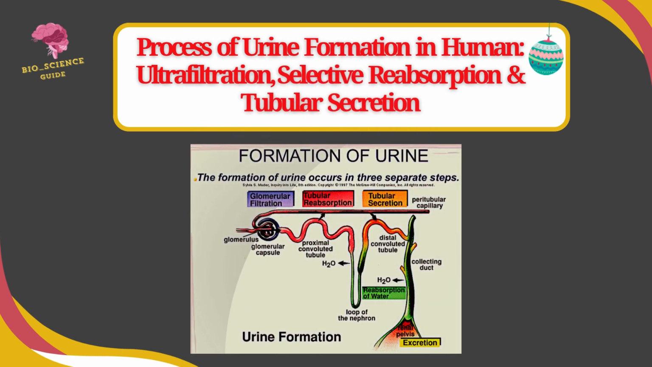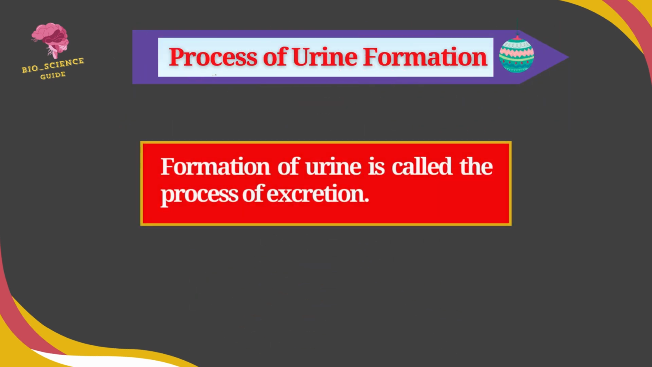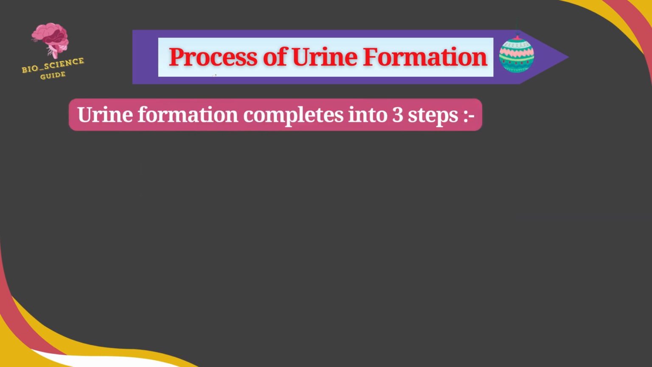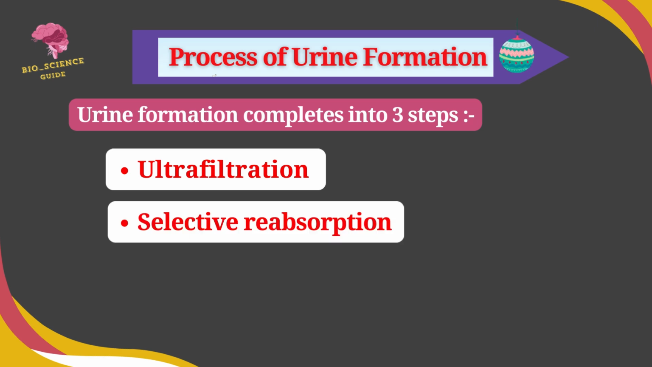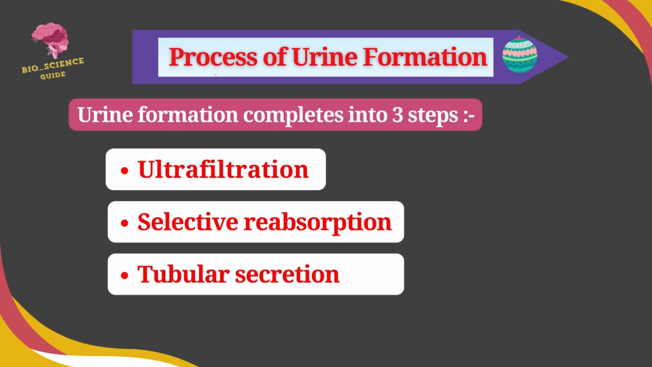Today the topic is the process of urine formation in human beings: ultrafiltration, selective reabsorption and tubular secretion. The process of urine formation in human beings is called the process of excretion. It takes place in three steps: ultrafiltration, selective reabsorption and tubular secretion.